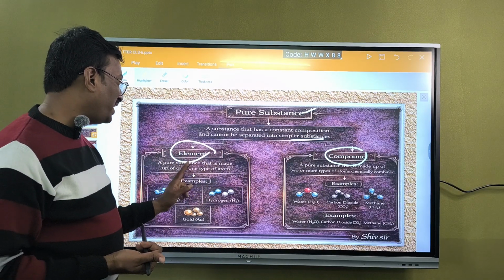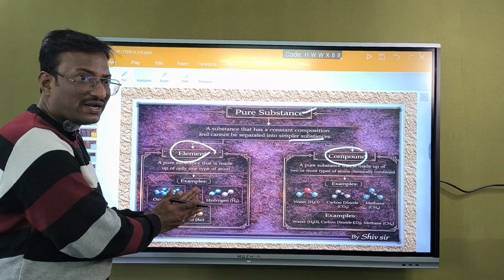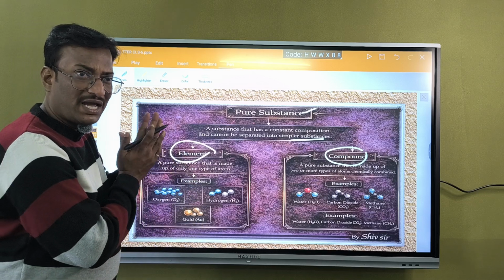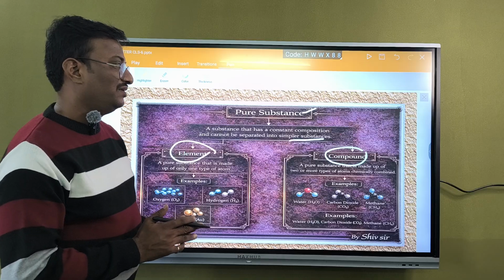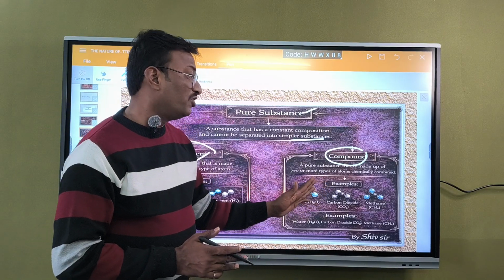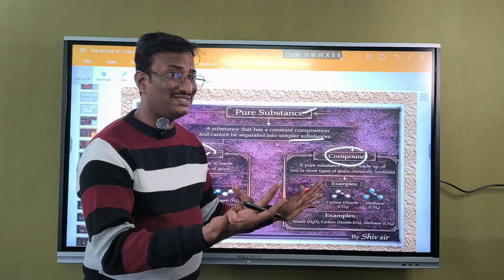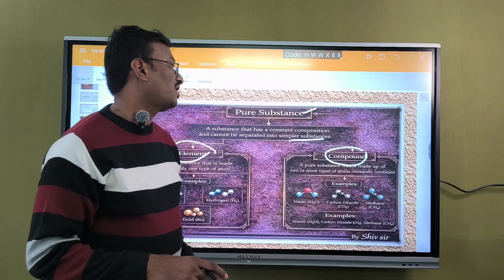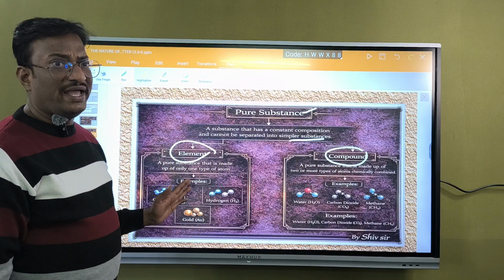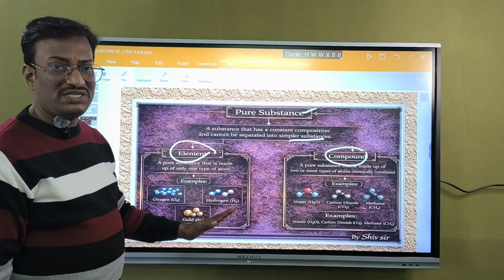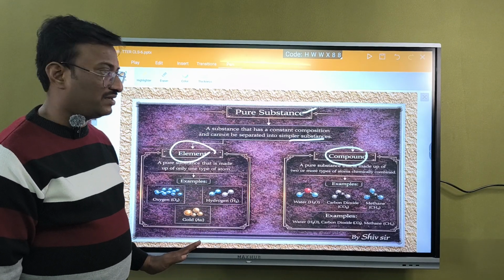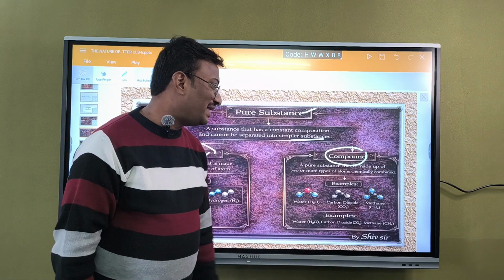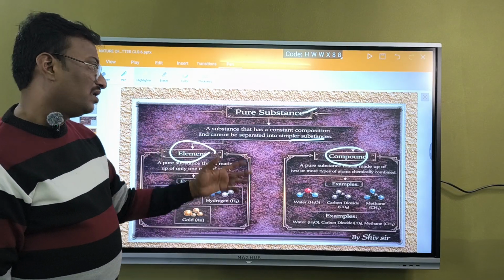A pure substance that is made up of only one type of atoms, I mean similar atoms, is called an element. A pure substance which is made up of two or more different types of matter in a fixed ratio, combined chemically, will be called a compound. The best examples for elements: oxygen is an element, hydrogen is an element and gold is also an element. And the best examples for compounds are water molecule, carbon dioxide, methane gas, etc. They are all compounds.